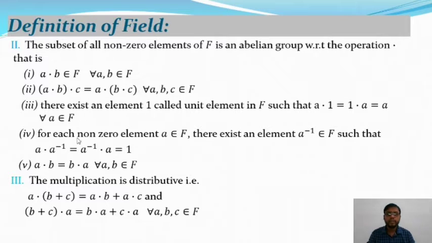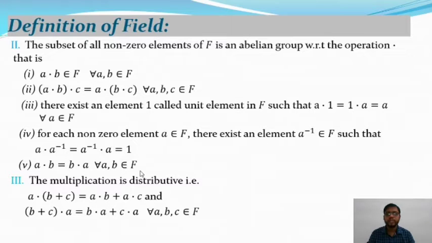Now the fourth property of the abelian group: for each non-zero element a belonging to F, there exists an element a inverse, also belonging to F, such that a · a⁻¹ equals a⁻¹ · a equals 1, where 1 is the identity element. So every non-zero element has an inverse, and (F, ·) satisfies the inverse property as well. And a · b equals b · a for all a, b belonging to F.